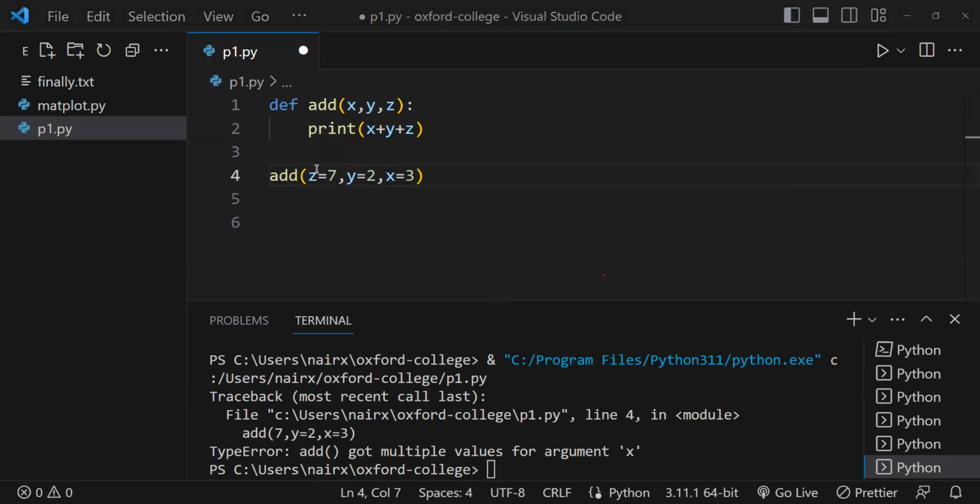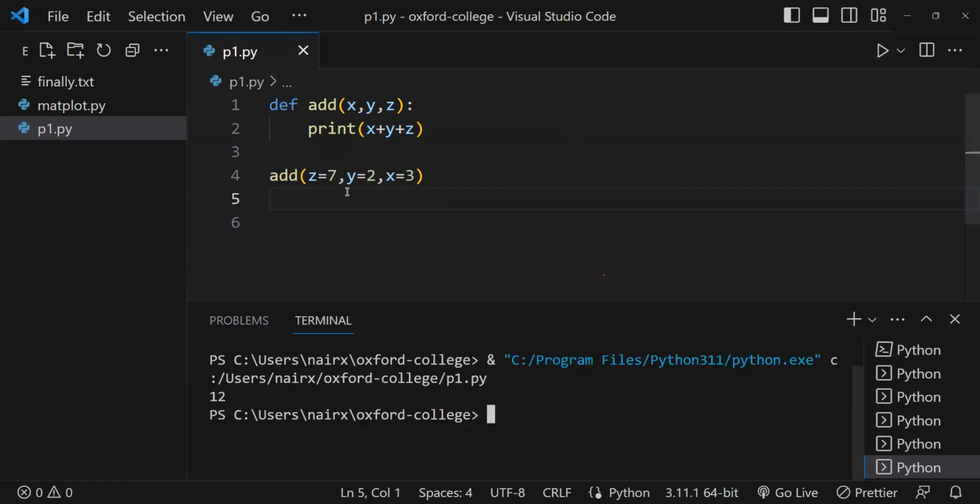That is one way of doing. Either specifically give z equals 7. So now see 7 plus 2 plus 3, it is 12, it's printing. Or now watch this carefully.